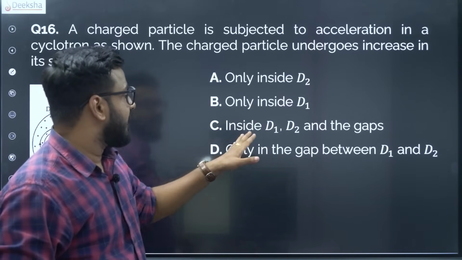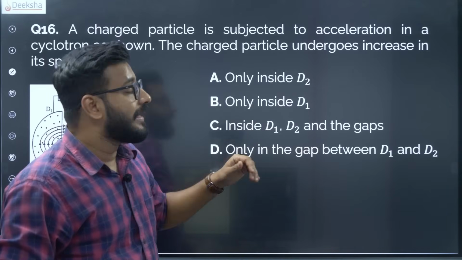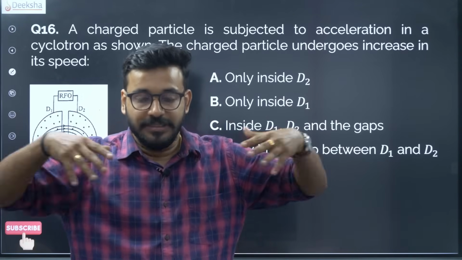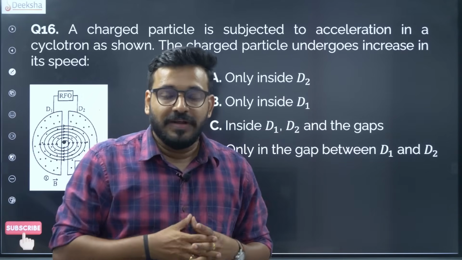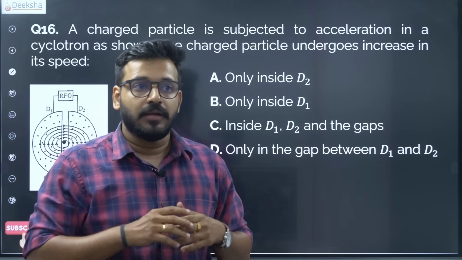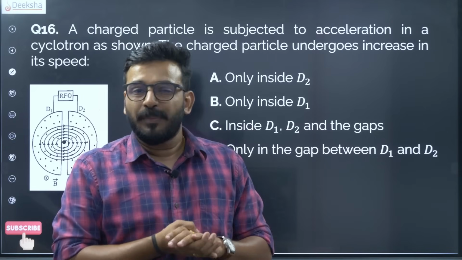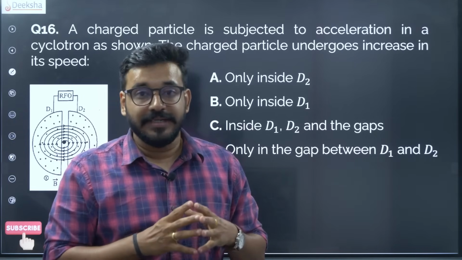Inside D2, inside D1, inside D1 and D2, or only in the gap. Now inside the D's, inside the metallic hollows, the electric field is constant, and under the subjection of constant electric field, the velocity will be pretty much the same inside the D's.